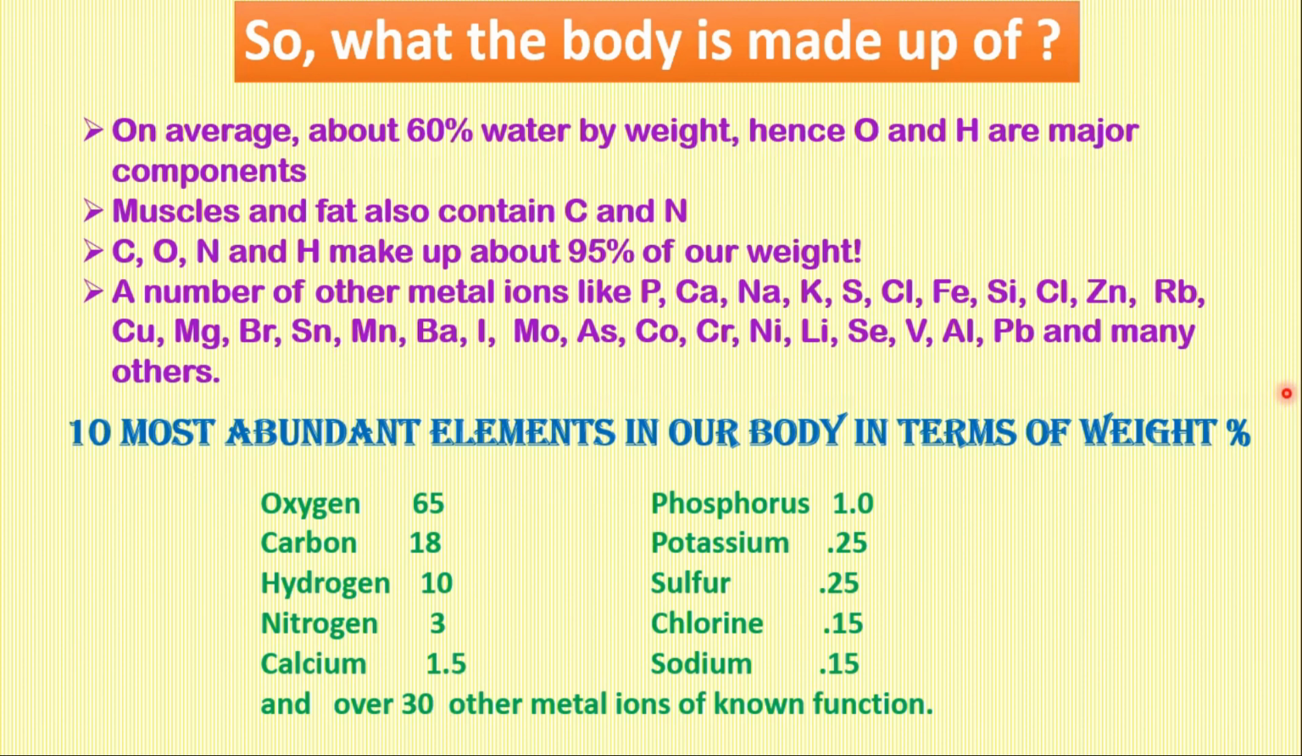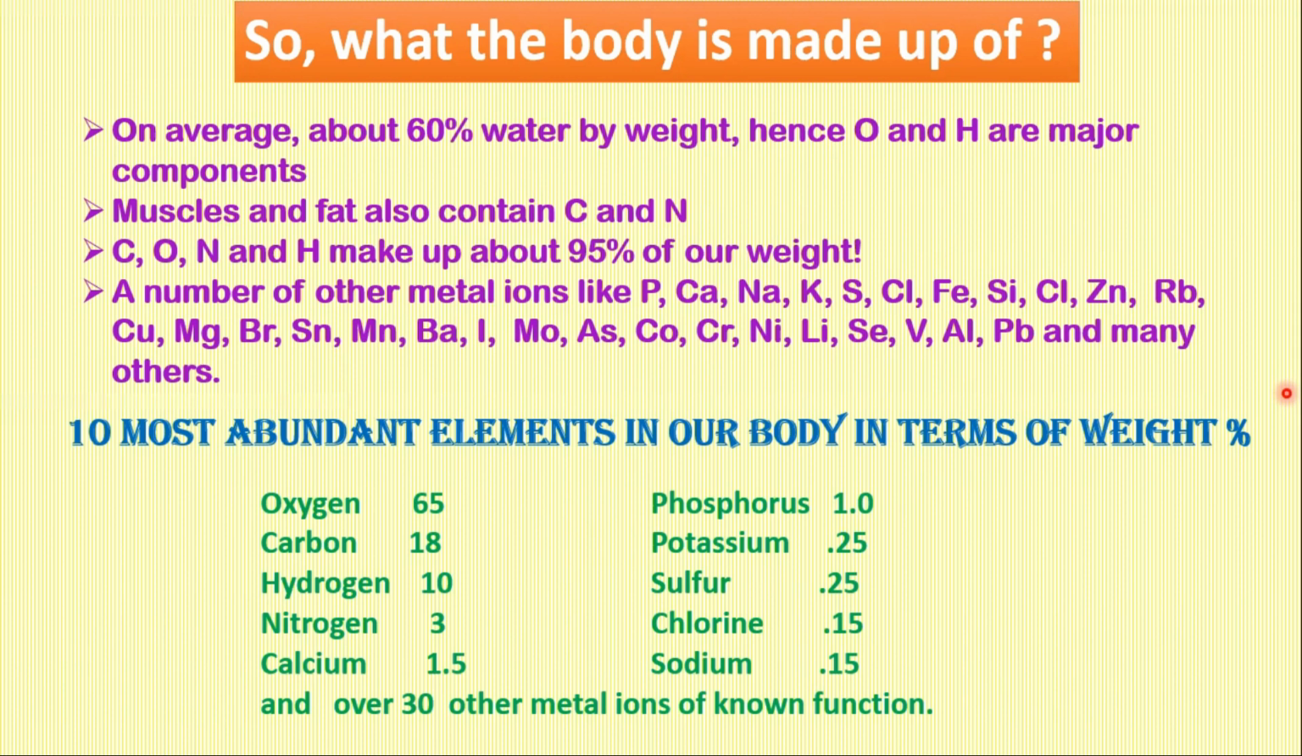A number of other metal ions like phosphorus, calcium, sodium, potassium, sulfur, chlorine, iron, silicon, zinc, rubidium, and so on are also present in the body. And all of them have an important role to play in the body. They may be present in very, very small amounts, but they are very, very essential for the body.